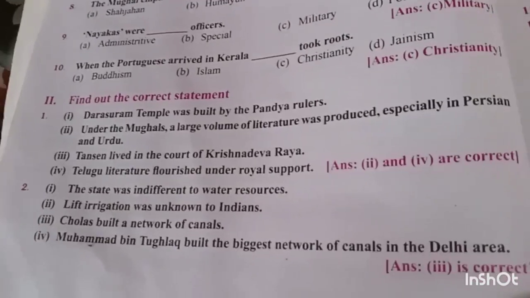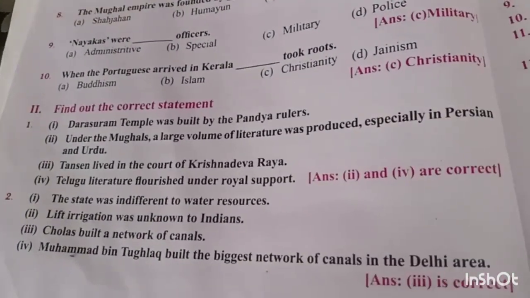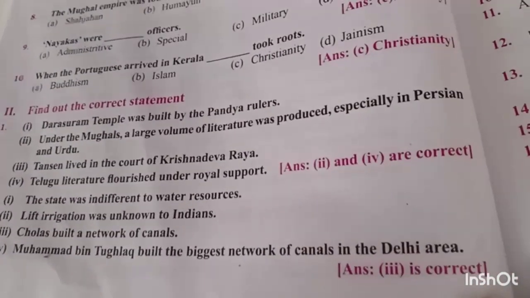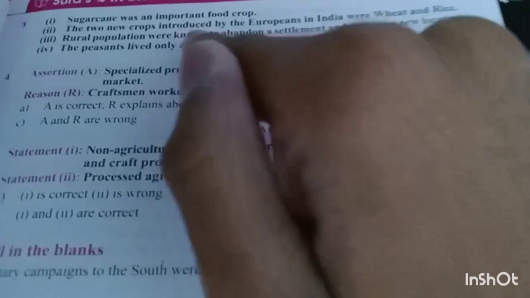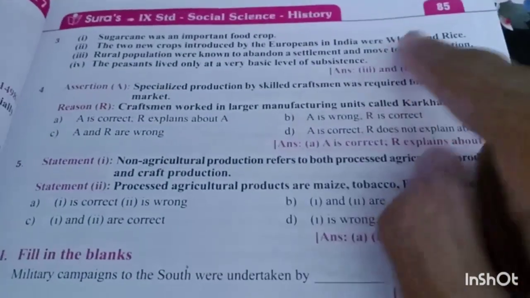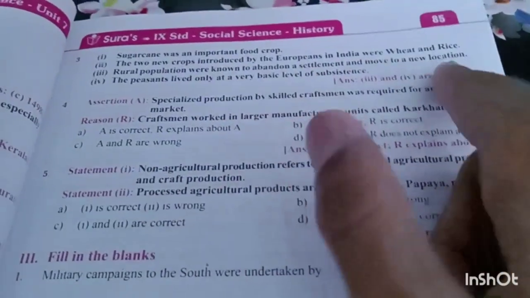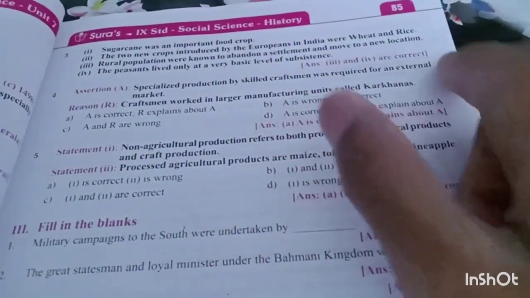The state was indifferent to water resources. Lift irrigation was unknown to Indians. Cholas built a network of canals. Muhammad bin Tughlaq built the biggest network of canals in the Delhi area. Third is correct. Sugarcane was an important food crop. The two new crops introduced by the Europeans in India were wheat and rice. Rural populations were known to abandon a settlement and move to a new location. The peasants lived only at a very basic level of subsistence. 3 and 4 are correct.